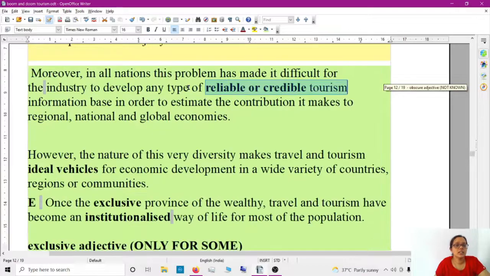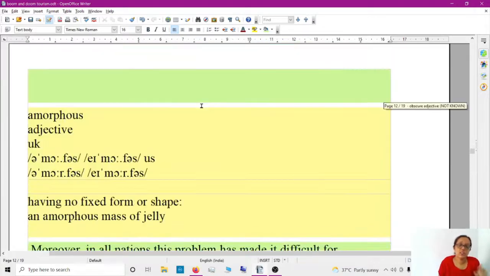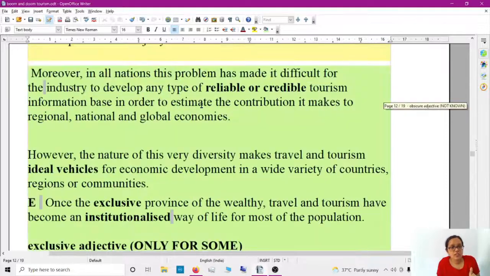The thing is that the tourism industry involves concepts. Concepts related to tourism have remained amorphous. Okay, have remained. The tourism industry involves concepts that have remained amorphous to both analysts and decision makers. So that's the reason. Moreover, in all nations, this problem has made it difficult for the industry to develop any type of reliable or credible tourism.